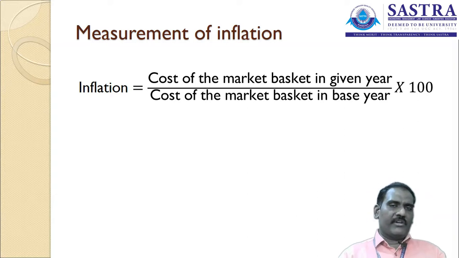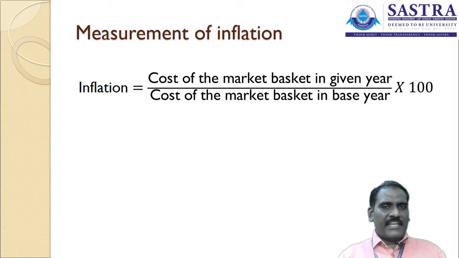You can assume that during the year 2019, while we are initially constructing the index, the base year and the given period are both the same. 50 rupees is the price of the product in the given period, and 50 rupees is the price for the base period 2019.